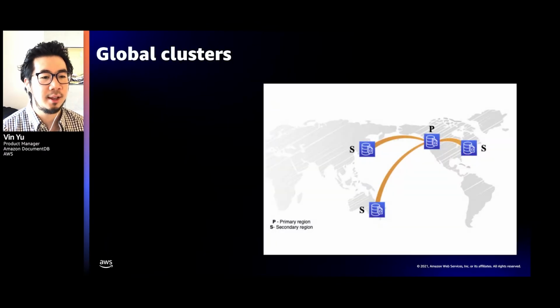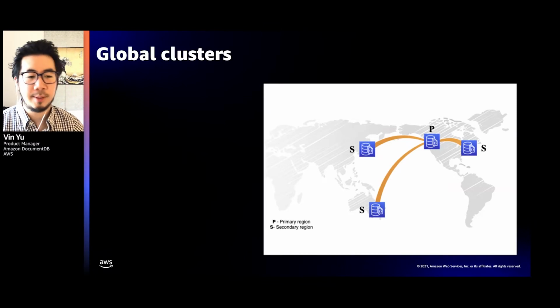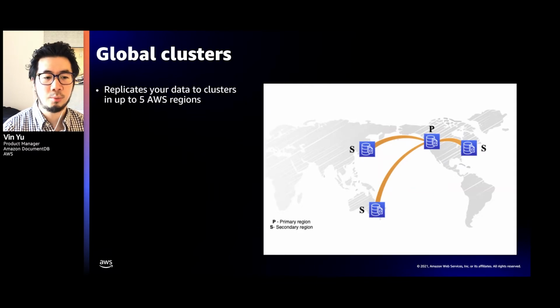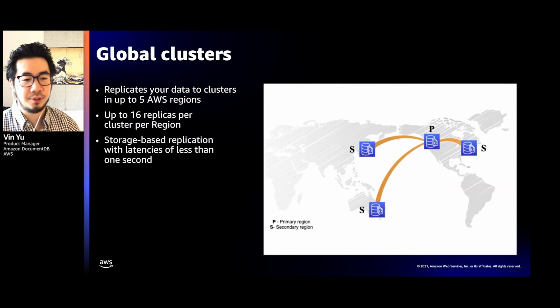The first feature I'd like to highlight is global clusters. With global clusters, you can replicate your data from one primary region, a primary cluster, to a secondary cluster in another region, as noted in this diagram. So notice here there's a primary, noted with P, and a secondary cluster noted with S. And they are across different regions. And this enables you to replicate data across up to 5 AWS regions. And in each cluster, we enable you to have 16 replicas so you can scale out your reads. And we leverage storage-based replication as with the theme before. So there's no impact to the instances of your cluster, and the latency is typically less than 1 second across clusters.